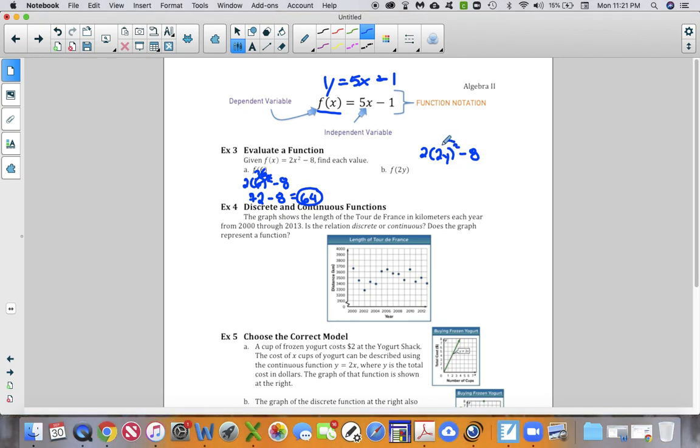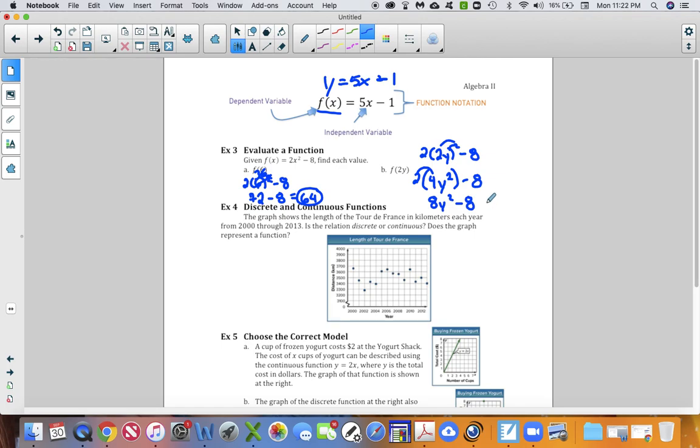I'm going to distribute this exponent through. So here, this is 2 squared and y squared. Okay, so this 2 is just hanging out. 2 squared is 4. Y squared is just y squared. Minus 8. Now, if I take this 2 and I multiply him here, 4y squared is kind of like one piece. 2 times 4y squared is 8y squared. 8y squared minus 8. Now, can I subtract those two 8's from each other?